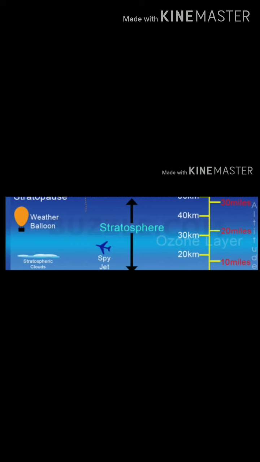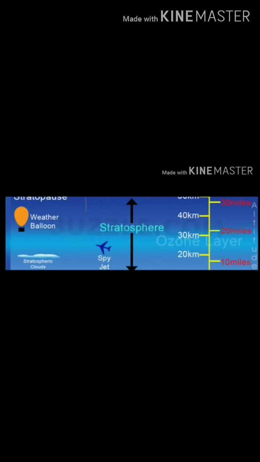And come to the second layer, which is stratosphere. Above the troposphere lies the stratosphere. It extends up to a height of 50 km. This layer is almost free from clouds and associated weather phenomena, making conditions most ideal for flying aeroplanes. One important feature of the stratosphere is that it contains a layer of ozone gas. We have just learned how it protects us from the harmful effect of the sun's rays.